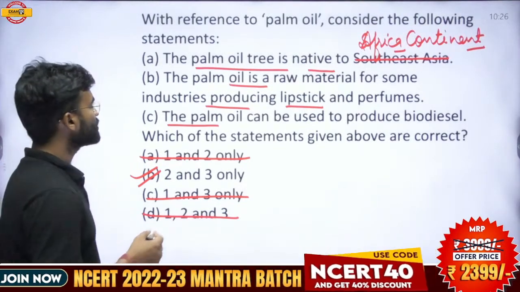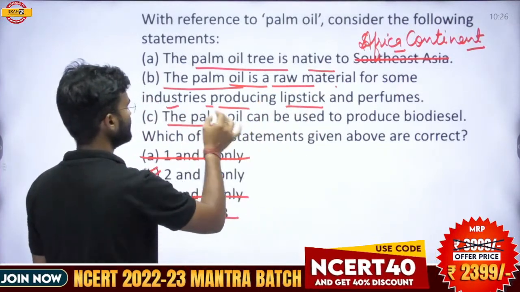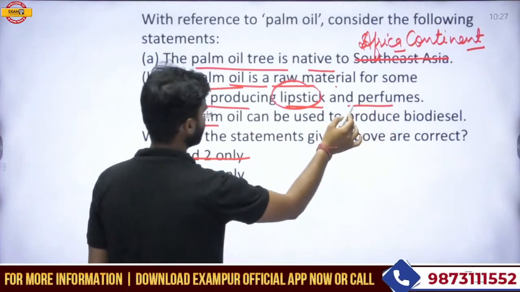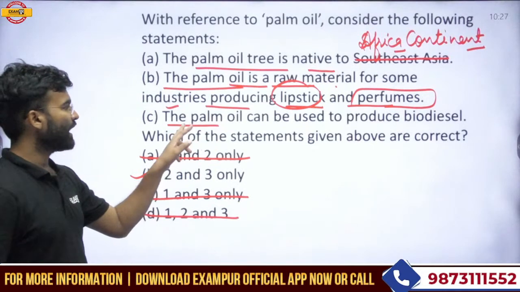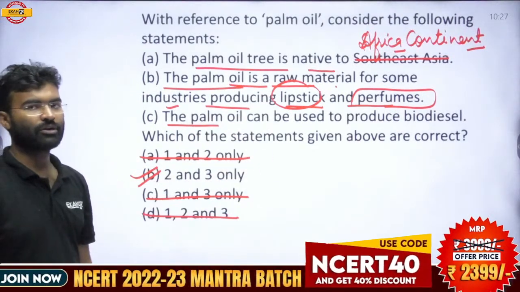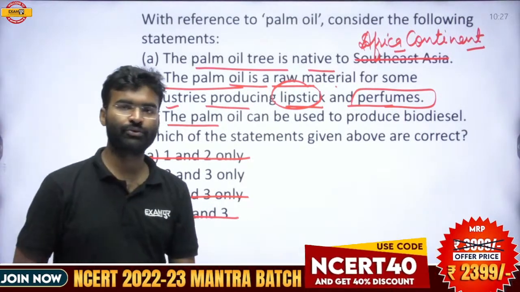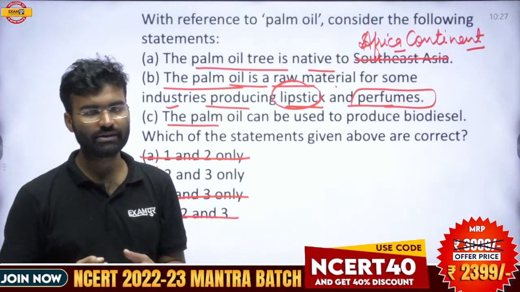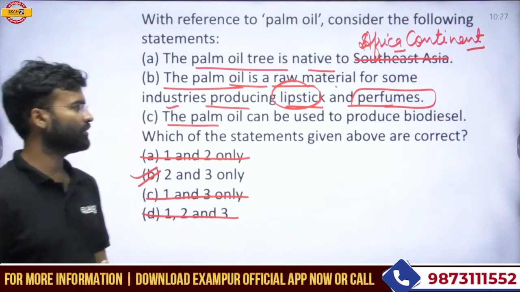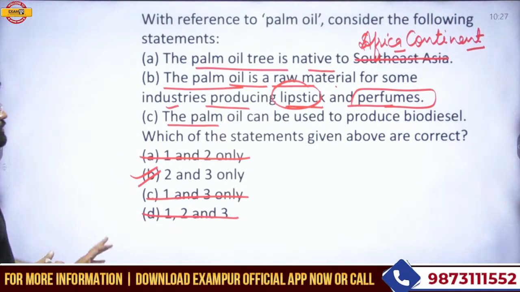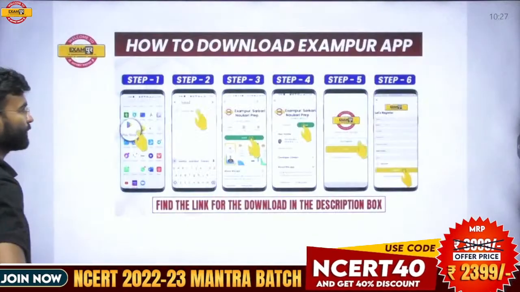Okay, so the other two statements are correct. Palm oil is a raw material for industries producing lipstick and perfumes. Yes, exactly, palm oil has uses in these industries, and palm oil is also useful for the production of biodiesel. If you want to produce biodiesel, then you use such types of material which are hydrocarbons, because you want to convert this starch, this glucose, into biodiesel or biofuel. So you can eliminate the wrong option, and both statements 2 and 3 are correct.